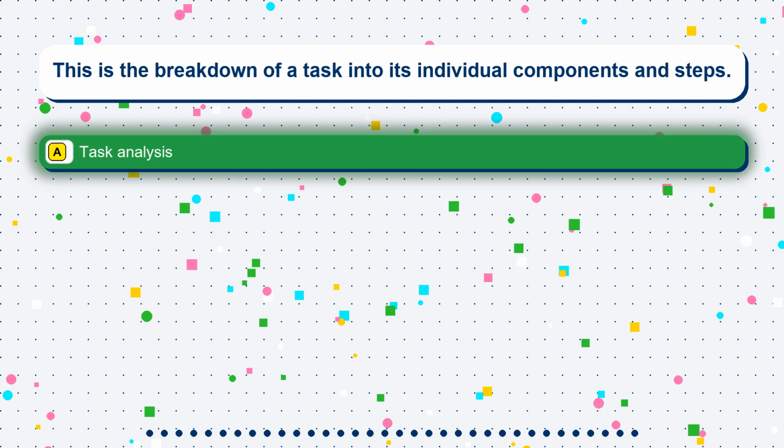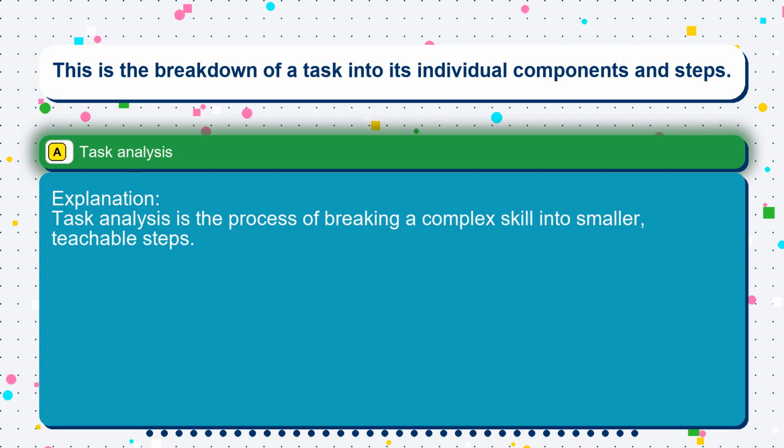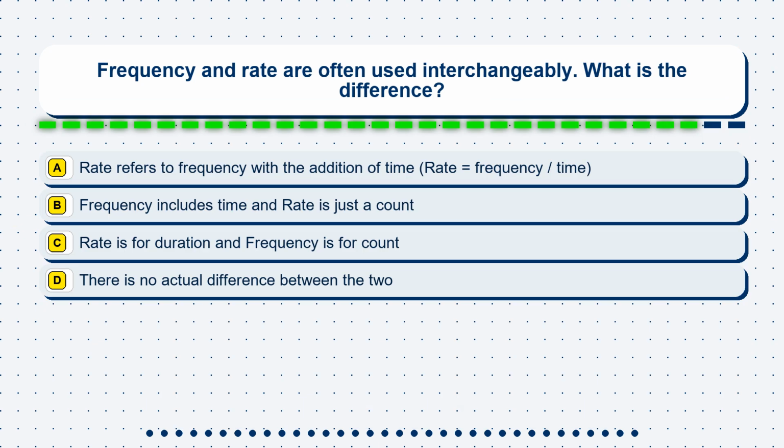The correct answer is option A, task analysis. Task analysis is the process of breaking a complex skill into smaller, teachable steps. Question 17. Frequency and rate are often used interchangeably. What is the difference? Option A, rate refers to frequency with the addition of time, rate equals frequency/time.